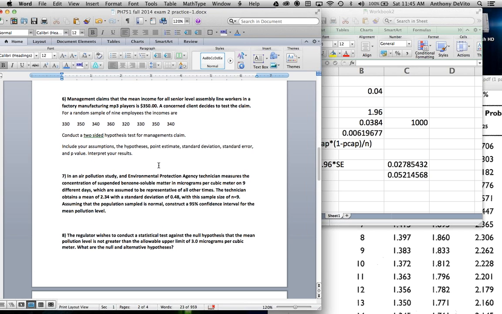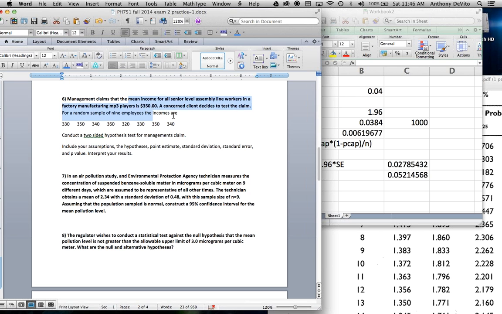Okay, problem number 6. Management claims that the mean income for all senior level assembly line workers in a factory manufacturing MP3 players, I mentioned before, if you were there this morning, it seemed a little out of date, MP3 players, is $350. A concerned client decides to test the claim for a random sample of 9 employees, and he finds their incomes. Notice we didn't make any kind of judgment. He wanted to know whether it was different than what the manager was claiming. Okay, he didn't make a judgment as to whether it was greater than or less than $350.